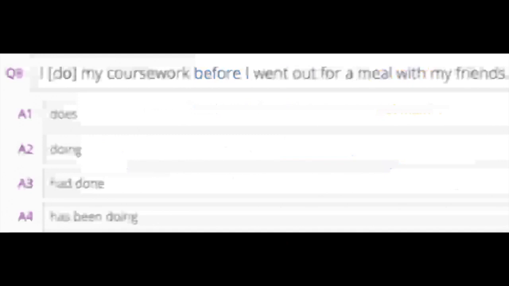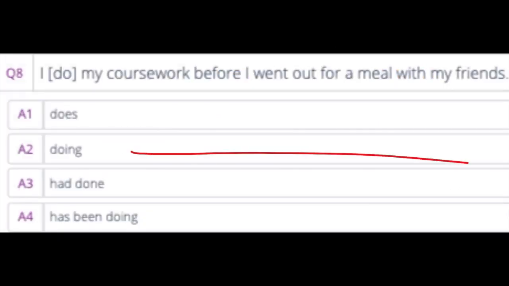Very good. Question 8. Let's read the sentence. I do my coursework before I went out for a meal with my friends. Of course, this verb says I'm in the past. Yeah? So we're in the past, but we need to find what happened first. Yes? I went out for a meal. I went out.